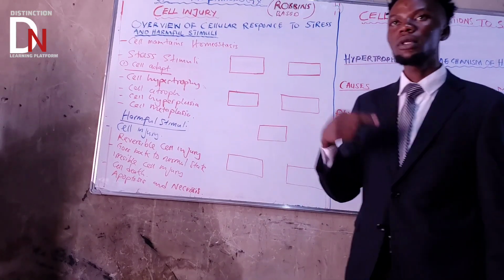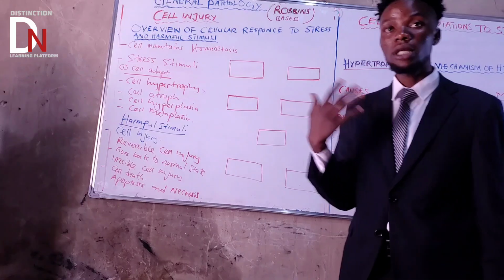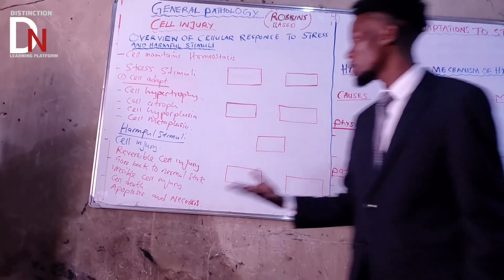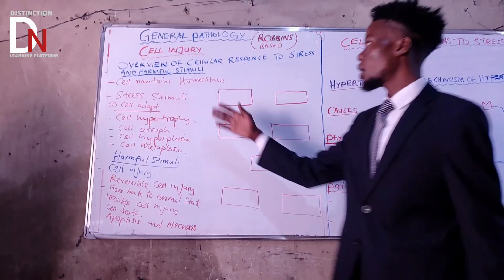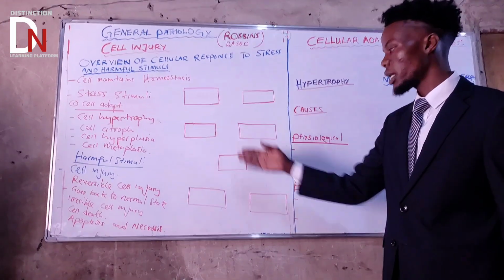Irreversible means that it can't go back to the normal state. It will now die, which is cell death. Cell death again has two ways. It can die normally, which is apoptosis, or it can die abnormally, which is necrosis. Okay? So now, let us summarize everything that we've talked about using these diagrams.